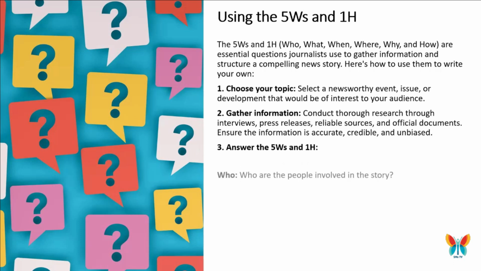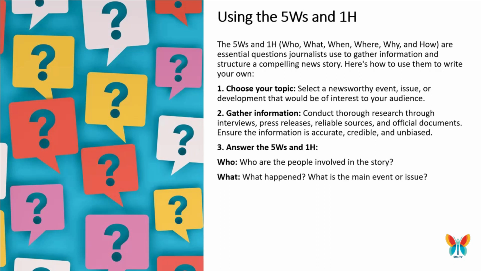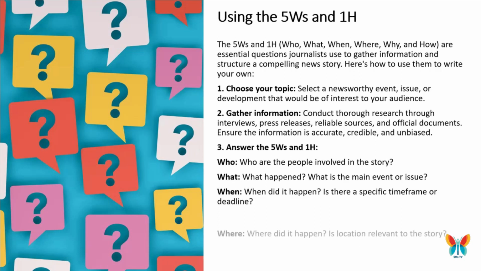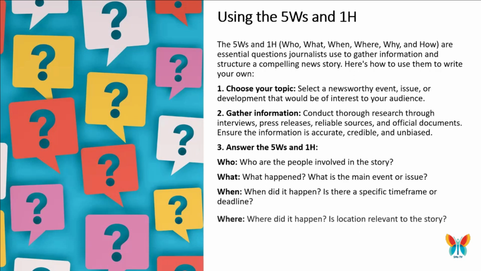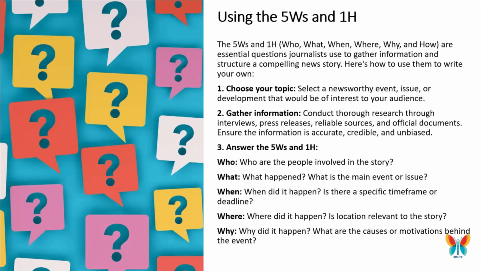Using the 5 Ws and 1H. The 5 Ws and 1H: who, what, when, where, why, and how are essential questions journalists use to gather information and structure a compelling news story. Here's how to use them to write your own. One, choose your topic. Select a newsworthy event, issue, or development that would be of interest to your audience. Two, gather information. Conduct thorough research through interviews, press releases, reliable sources, and official documents. Ensure the information is accurate, credible, and unbiased.